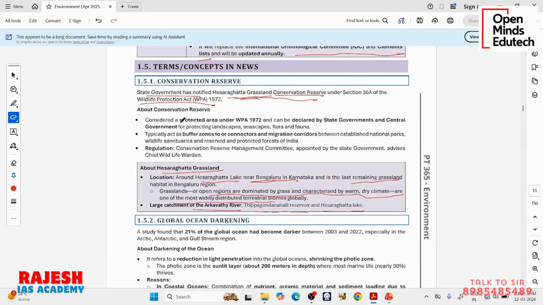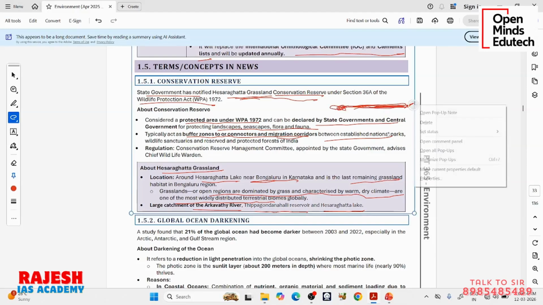So what is this conservation reserve? It is a protected area under the Wildlife Protection Act 1972, which can be declared by both state and central government to protect a landscape, seascapes, flora and fauna. They typically act as buffer zones or migration corridors or connectors between established national parks. If there is a larger national park or wildlife sanctuary, this conservation reserve usually acts as a connector, a migration corridor, so species can move from one region to another. It connects two larger biodiversity areas.